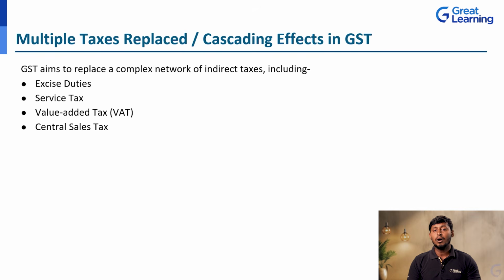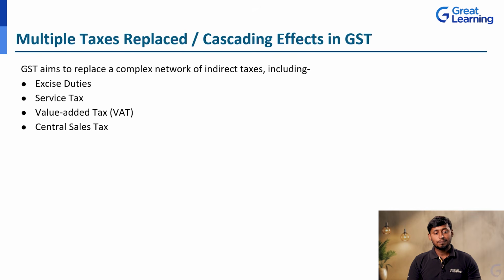But we are going to sell it for 40 rupees. So we sell with a 10 rupees profit, with the tax. We already paid tax for raw material. We already paid tax for the ancillary service products. And after that, for finished goods also, we are going to pay tax. So this is called the cascading effect. Tax on tax, we are going to pay. Okay. So the main benefit of implementing GST in India is that this tax on tax, that is the cascading effect, is reduced. So what are the multiple taxes we have eradicated with the implementation of GST?